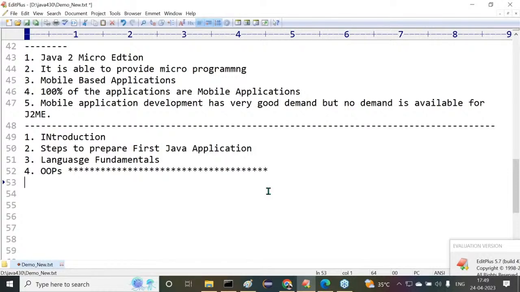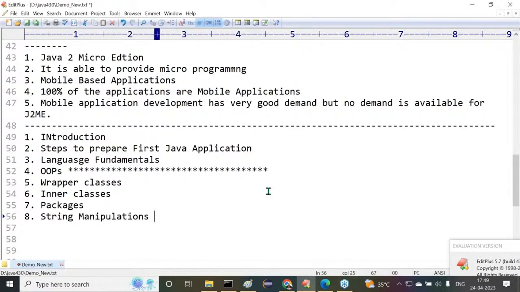Next, after completion of object orientation, the next topic is wrapper classes, and the next one is inner classes. Next, the seventh one is packages. After this, the eighth one is string manipulations, string operations. This is also important content.